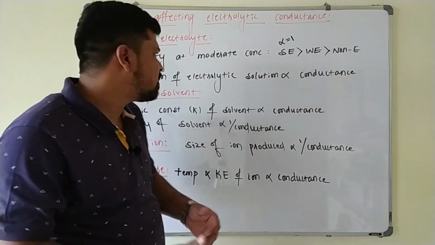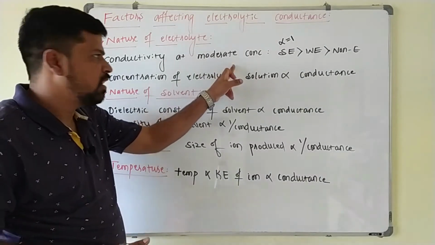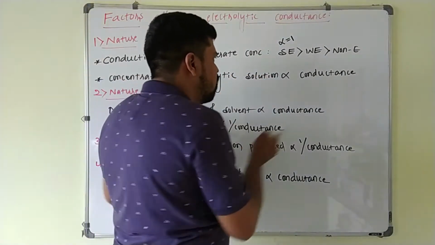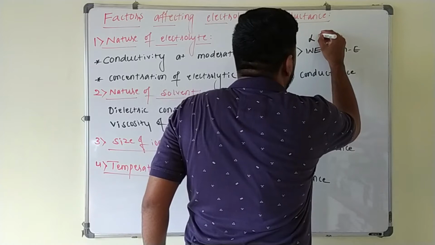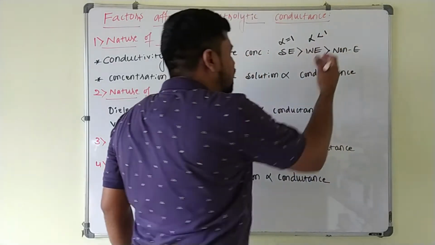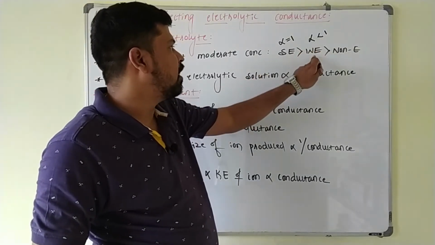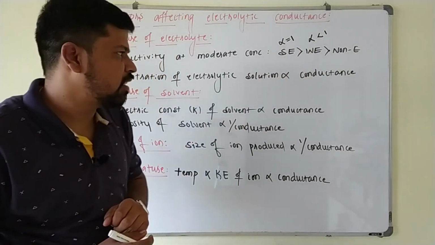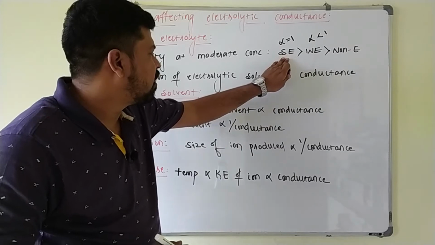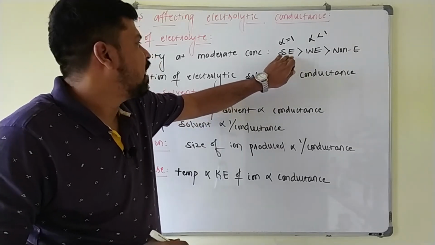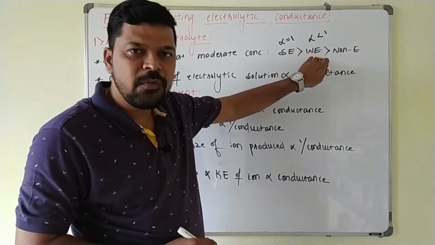Number of ions increases here, conductivity increases here. But at the moderate concentration, for weak electrolyte, alpha value is less than 1 here. So it will undergo only partial ionization. Less number of ions are produced for weak electrolyte as compared to strong electrolytes. That's why in case of strong electrolyte, at the moderate concentration, conductivity is more as compared to weak electrolyte here.